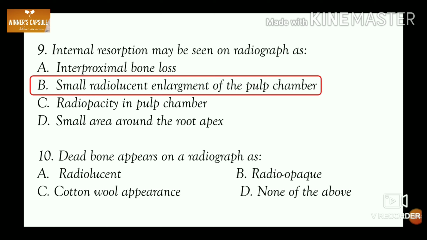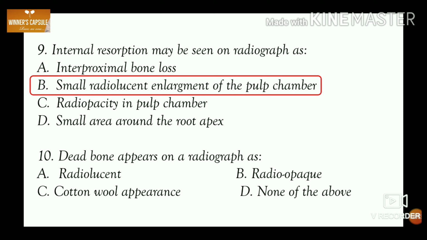Internal resorption is an uncommon resorption of the tooth which starts from the root canal and destroys the surrounding tooth structure. So internal resorption can be seen on a radiograph as small radiolucent enlargement of the pulp chamber.